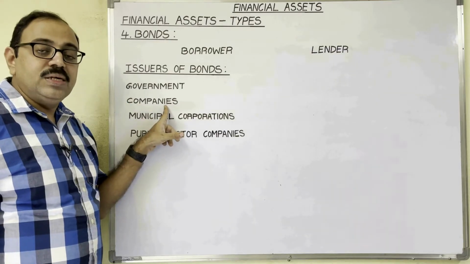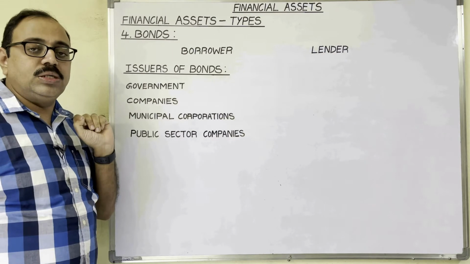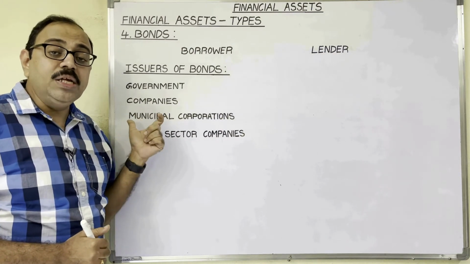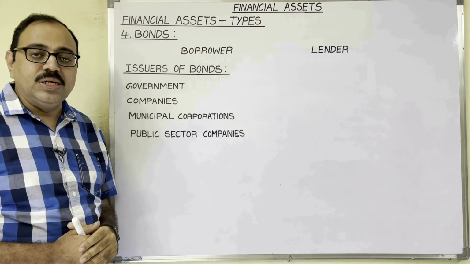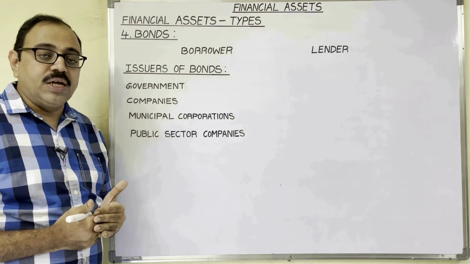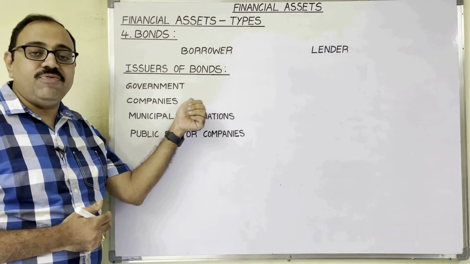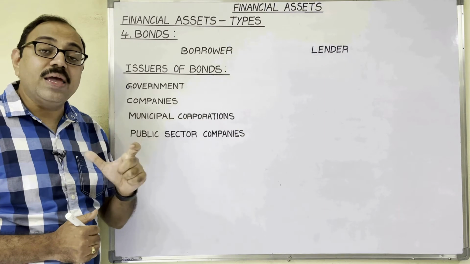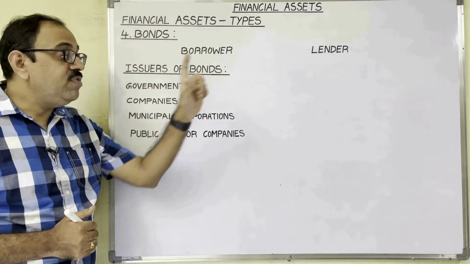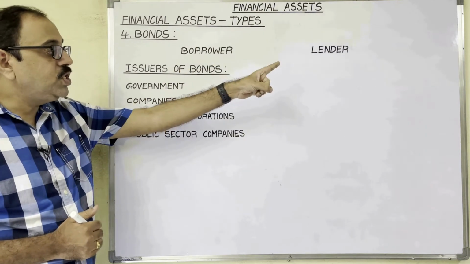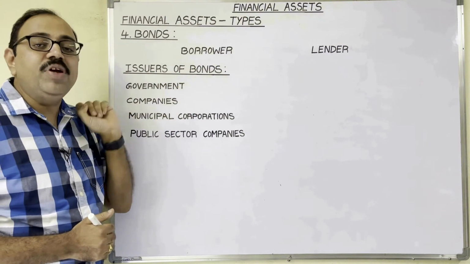Next, companies. If companies issue bonds, that bonds are known as corporate bonds. Here companies means public limited companies. So for expansion purpose, to undertake new project, when company needs extra funds, then company may issue bonds. Interest rate will be higher than government bonds. Investing in corporate bonds is risky because investor is going to lend the money to private people.